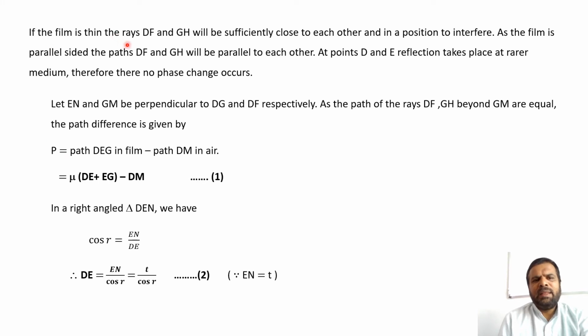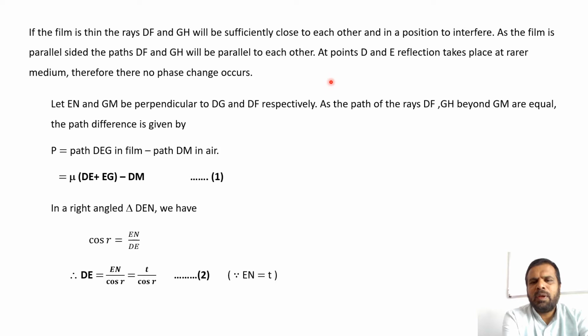If the film is thin, the rays DF and GH will be sufficiently close to each other and in a position to interfere. As the film is parallel-sided, the paths DF and GH will be parallel to each other. At points D and E, reflection takes place at a rarer medium. Therefore, no phase change occurs. Let EN and GM be perpendiculars to DG and DF respectively.